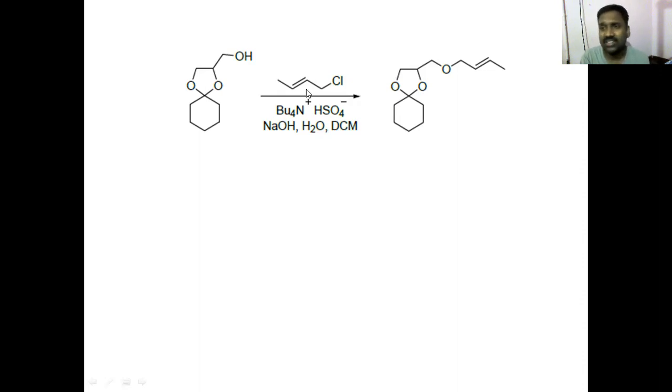Then why use phase transfer catalyst in this case? At the first look, it appears the phase transfer catalyst is not required. There is no ionic reagent in this. Both are non-polar reagents. There is no polar reagent. But the reaction is interesting because the reactant contains an acetal group, which is acid sensitive. So if you have the reaction done in organic medium, the byproduct is HCl. Is it not? Of course, plus HCl I should have written here.